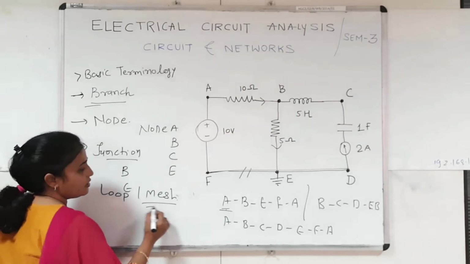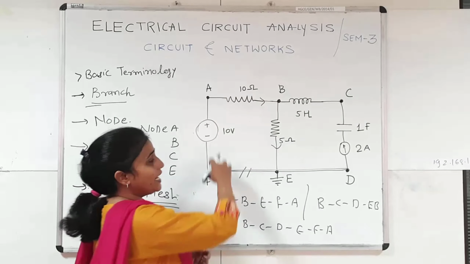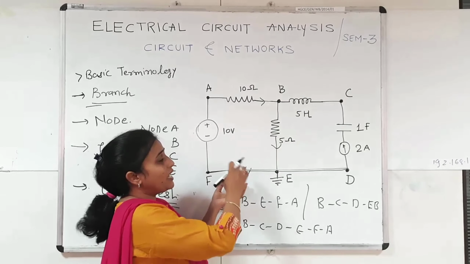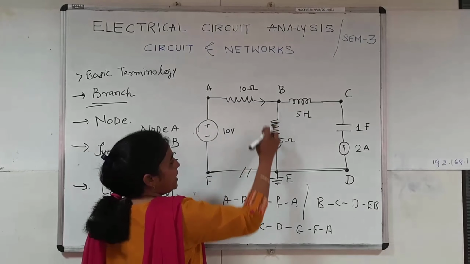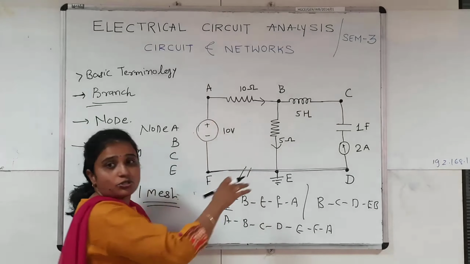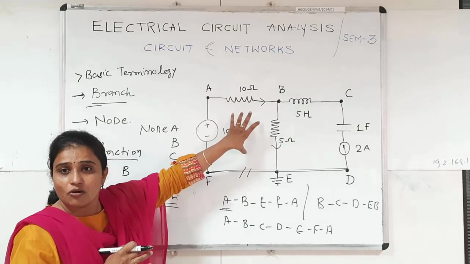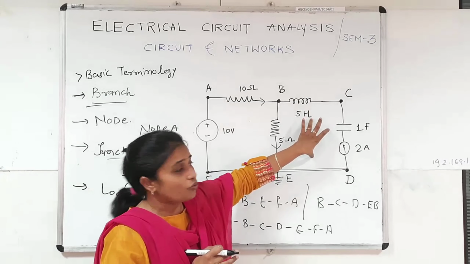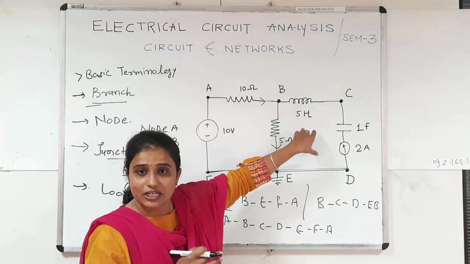Now the next one is the mesh. So mesh is nothing but it is also one electrical closed path, but there is no closed path available inside of it. So this A, B, E, F and A, that is also one mesh. So the loop number 1 is also called mesh 1. Same way the second loop, that is also called mesh 2. Why? Because there is no closed path available inside of it.